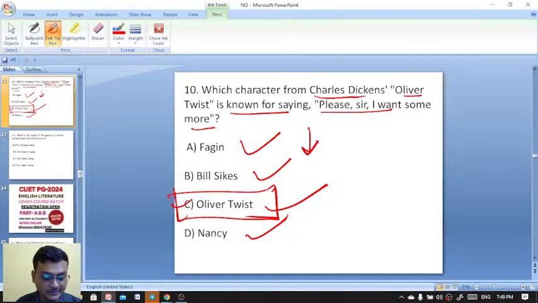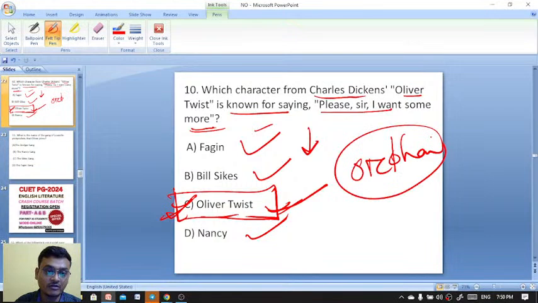Who went to London after the warehouse work? Who went to London, and in London he found exactly, Tahida, Saurabh, everyone, exactly. "Please, sir, I want some more." Talking about food. I want some more food. Oliver Twist. He's an orphan. Exactly, he's an orphan. Oliver Twist is actually an orphan.